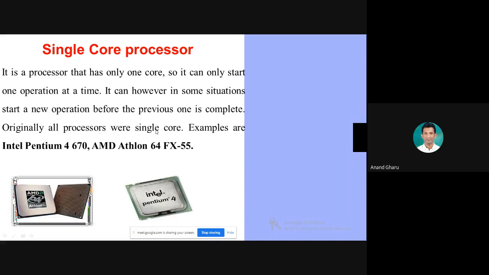Originally all the processors were single core. Examples of single core processors are Intel Pentium 4, and AMD Athlon 64. These are the versions, but just keep in your mind the example for single core processor: Intel Pentium 4. Okay, these are the single core processors.